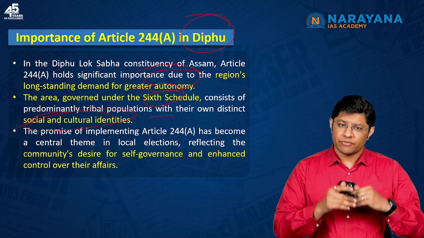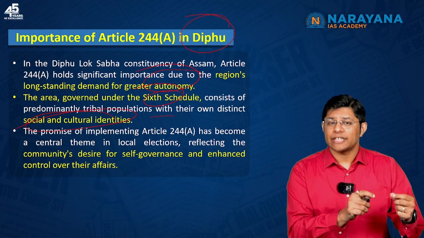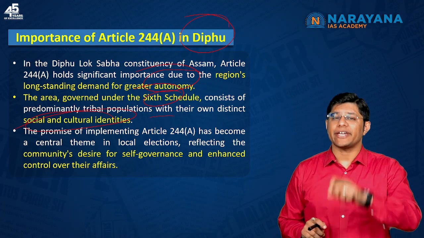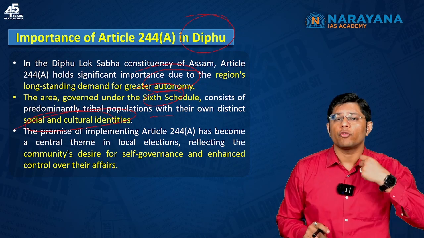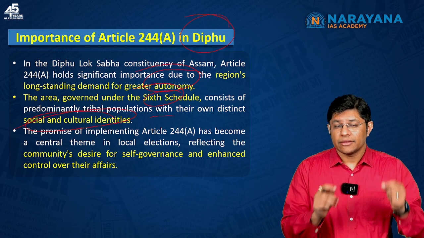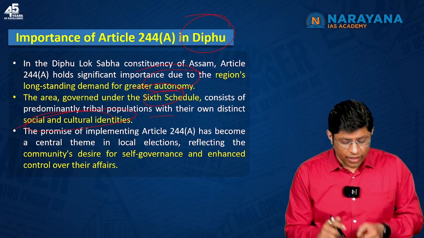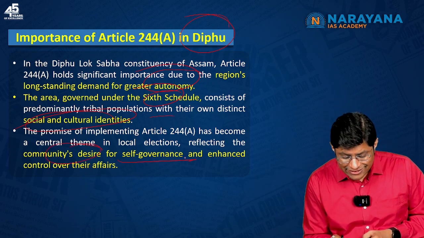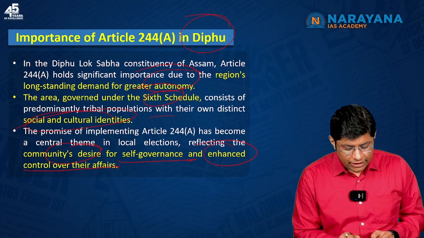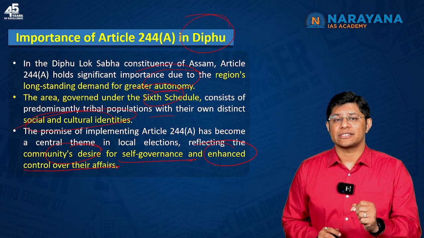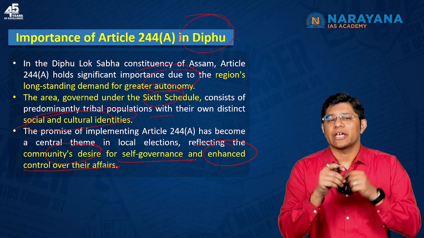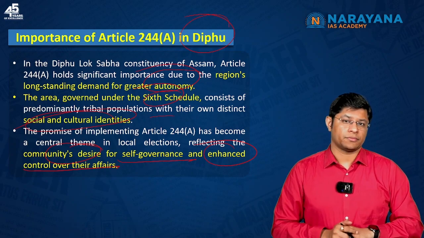Now, as we discussed, the candidates of all political parties are promising the people that Article 244A would be implemented if you vote for them, that is, vote for their political party. This means this demand by the local people reflects the community's desire for self-governance and enhanced control over their affairs, which means they want more and more control over the affairs in Diphu town.